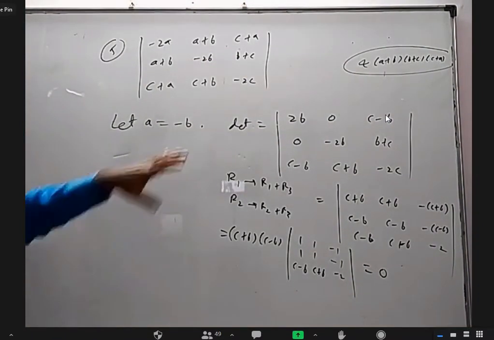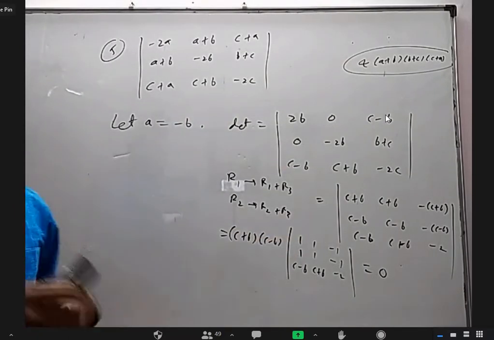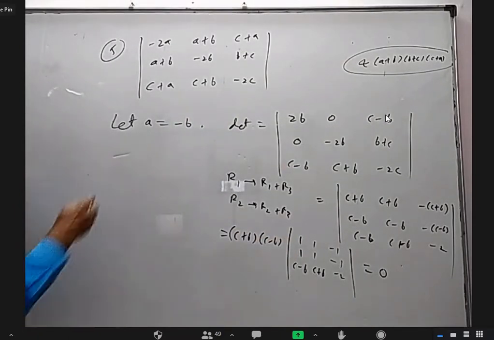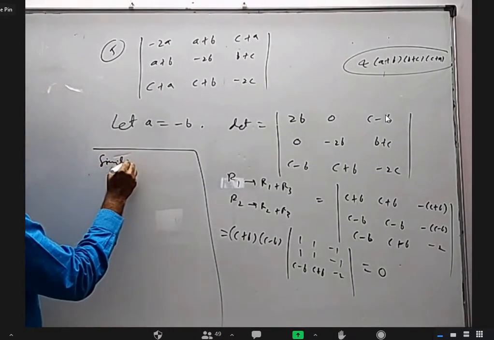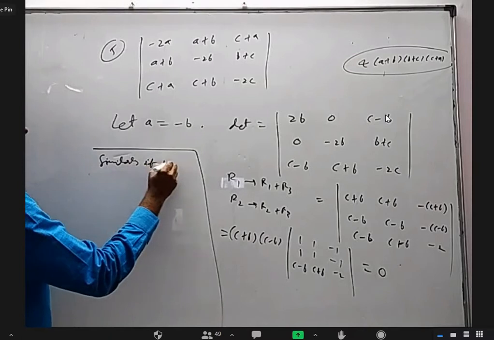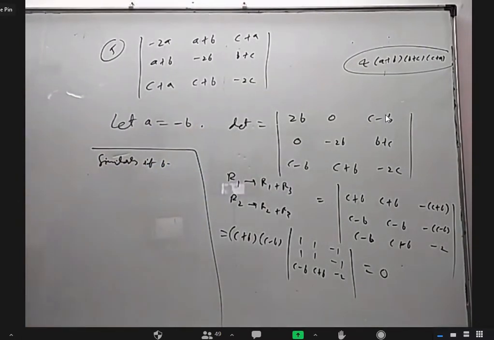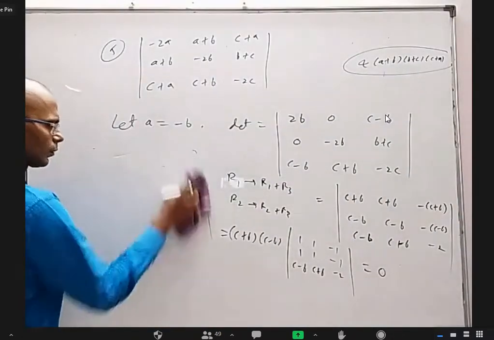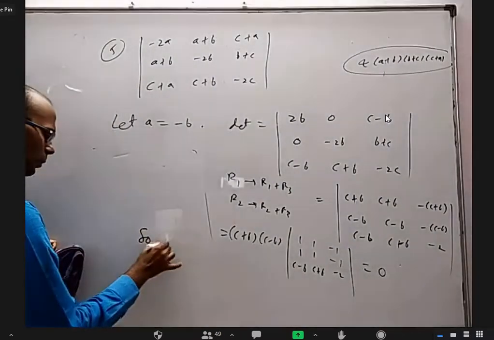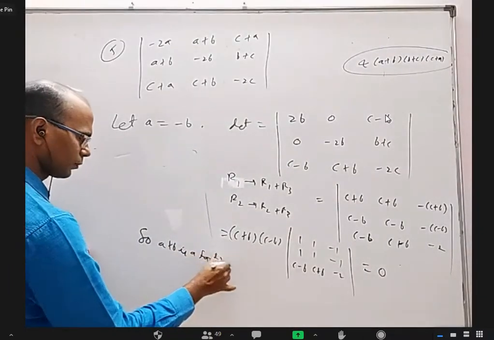Okay, so when I took A equal to minus B, that equals 0. Similarly, I don't have to write it all three times, but I can write like this. Whenever A equals minus B, if you put it, it becomes 0, means A plus B is a factor, right? Yes, sir. Okay, so we should write, A plus B is a factor of the given determinant.